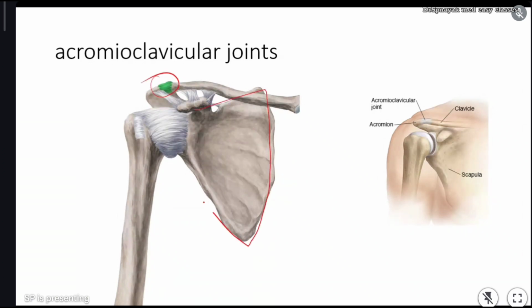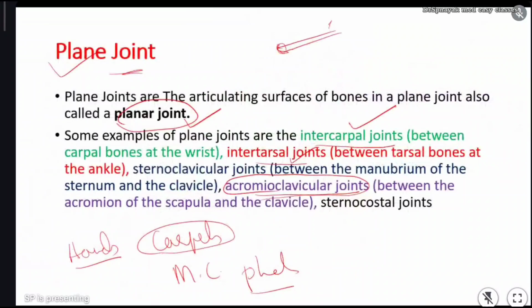In the clavicle I told you three main parts. One part is the acromial process. On the acromial process, the clavicle, the collar bone, comes and sits on the acromion, forming the acromioclavicular joint. So the acromioclavicular joint is also an example of a planar joint. And the fourth one we have is the sternocostal joints.